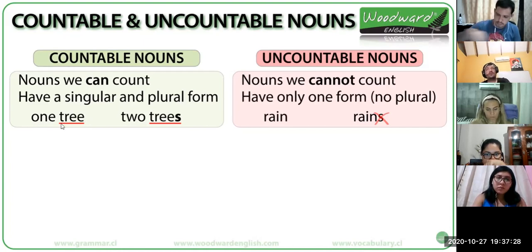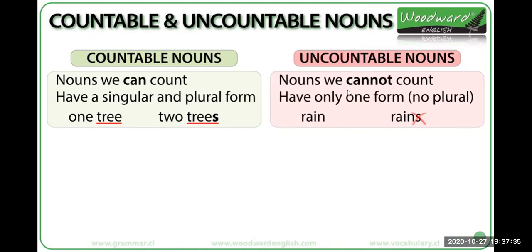But for uncountable nouns, we only have one form, and we don't have plural form. Only singular form. This is another difference between countable and uncountable nouns. So until here we have two differences.